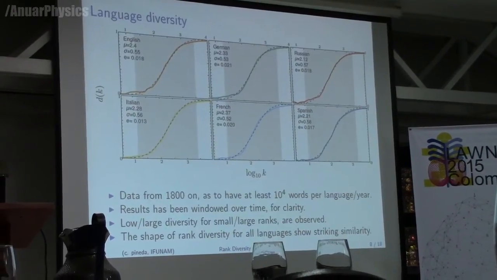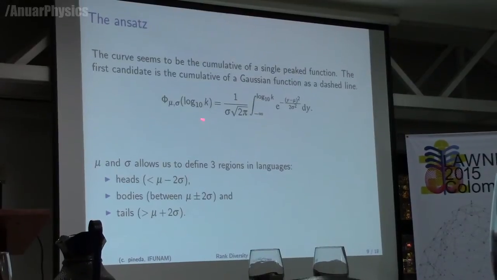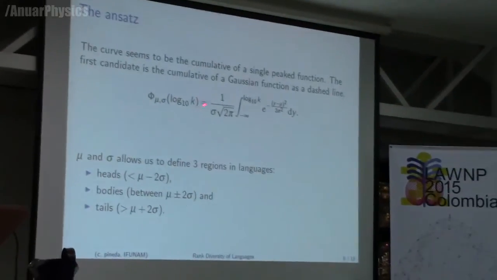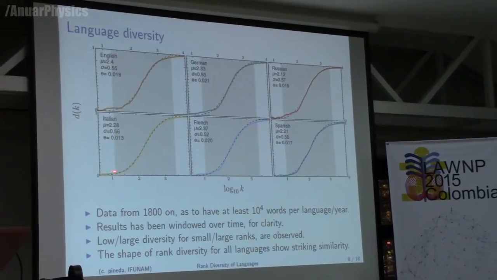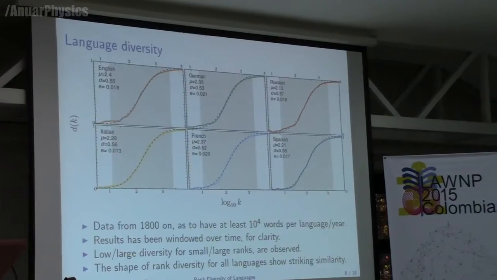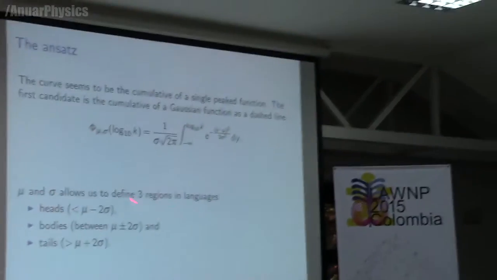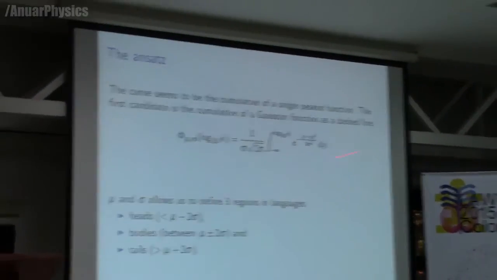First of all, let me speak about this dashed curve. To describe it, we made an ansatz. This curve looks like the cumulative of a function, and the simplest choice would be a Gaussian, the cumulative of a single-peaked function. So the dashed line is this, which has these forms.